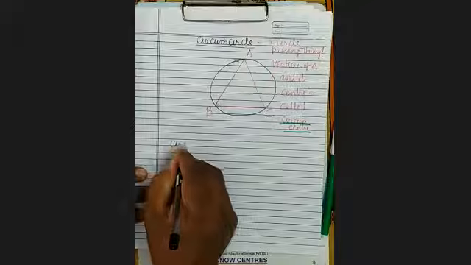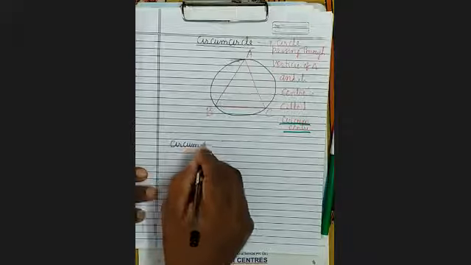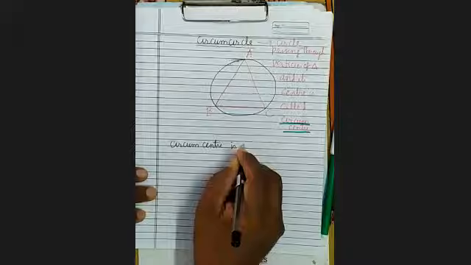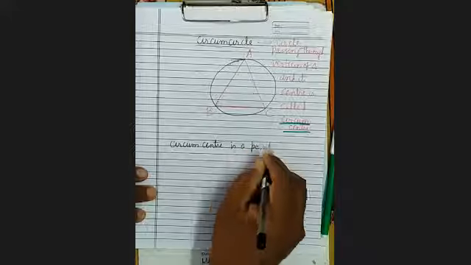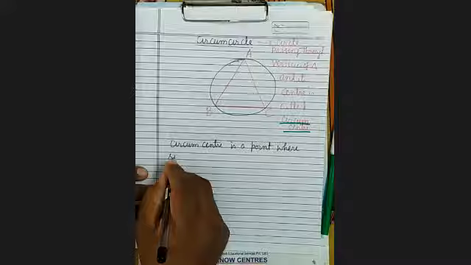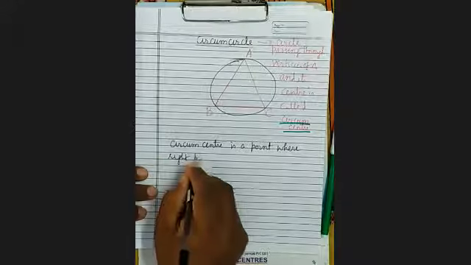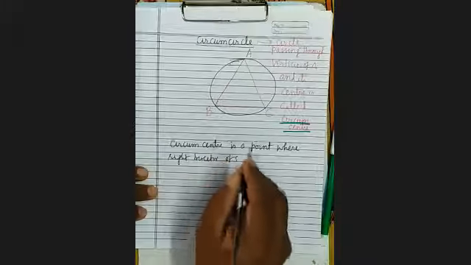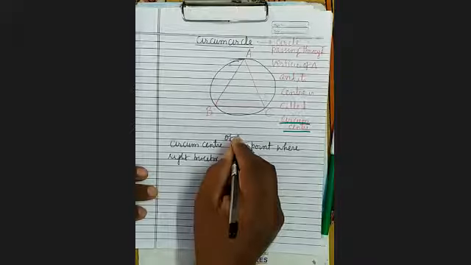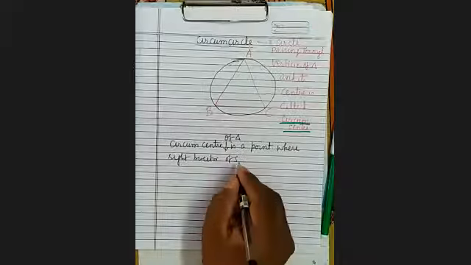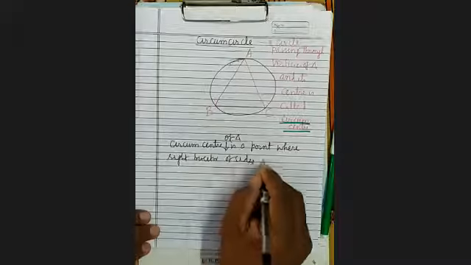Circumcenter of triangle is a point where right bisectors of sides meet.